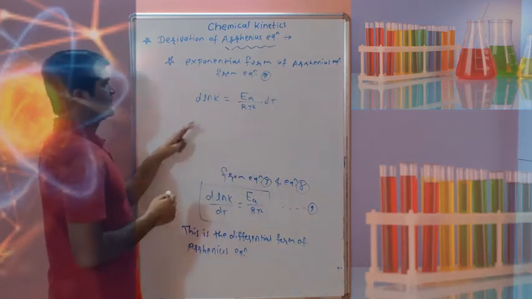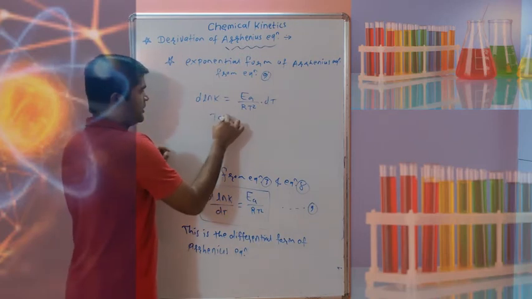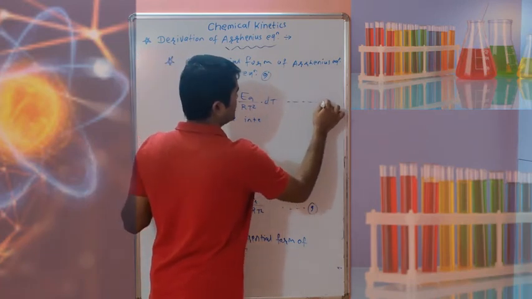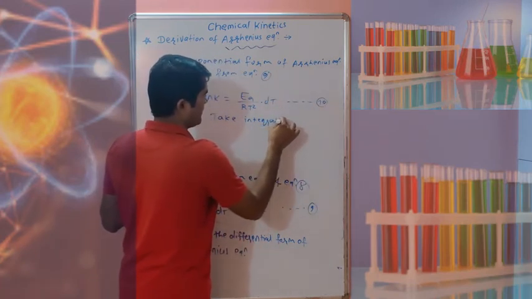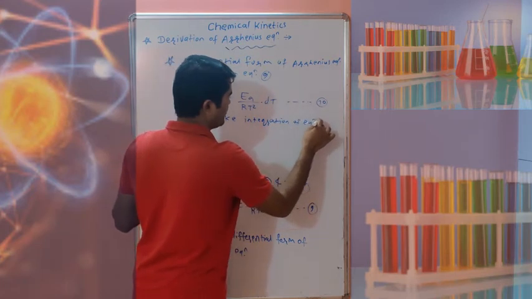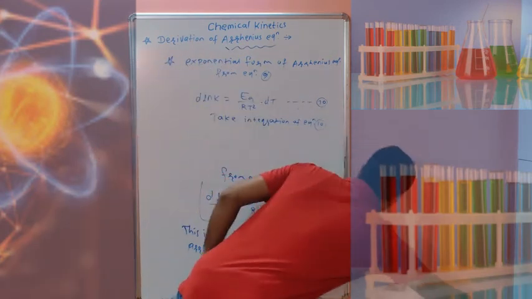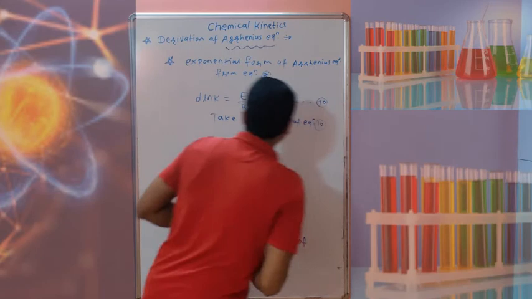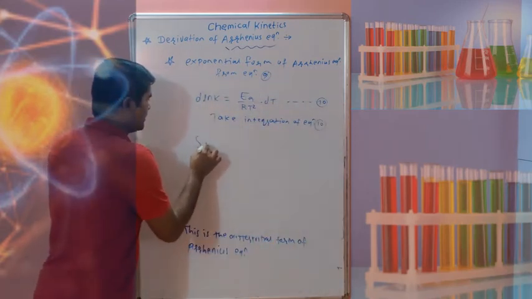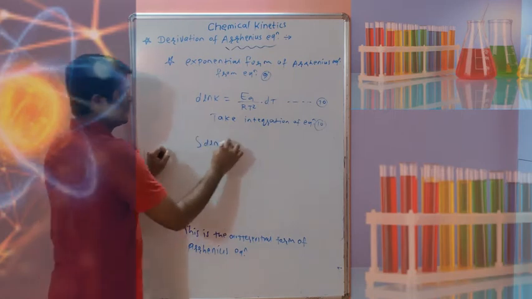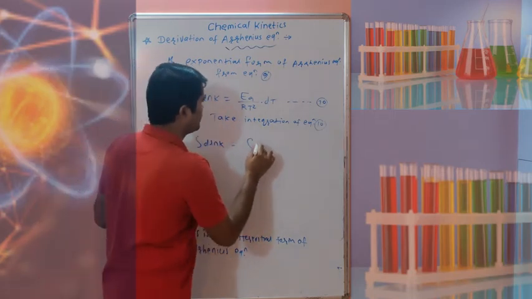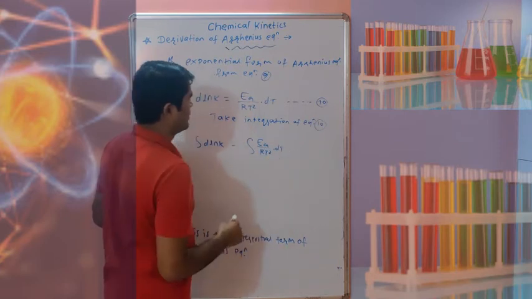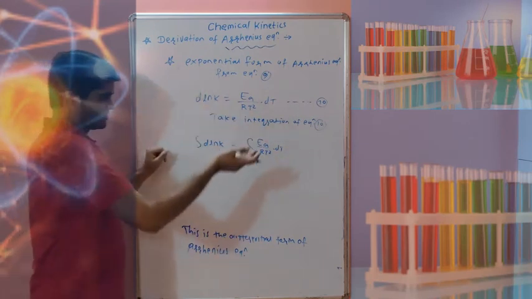Now take integration. You can note this one as equation 10, and take integration of equation 10. If you are taking integration of this equation, one constant term should be added. So d ln k, integration of the derivative, and on this side, integration of Ea upon RT square into dt. So if we are taking integration, one constant term we have to add.